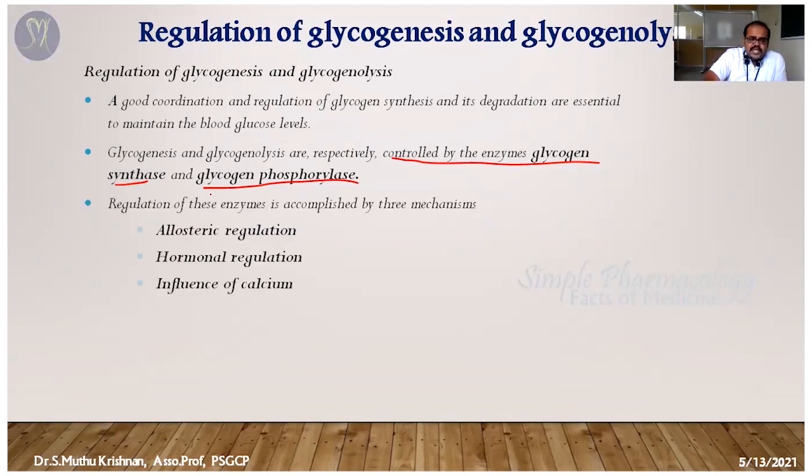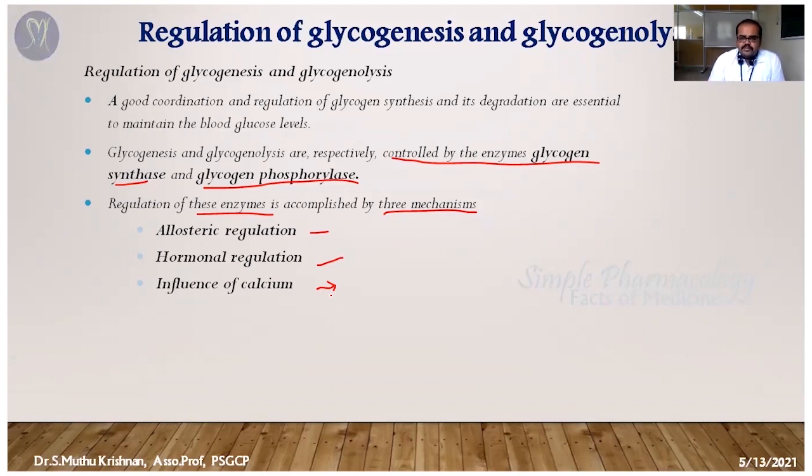Some factors directly regulate these enzymes by three mechanisms: allosteric regulation, hormonal regulation, and the influence of calcium. These three things directly control these two enzymes, glycogen synthase and glycogen phosphorylase.